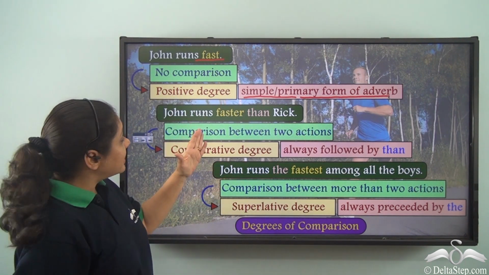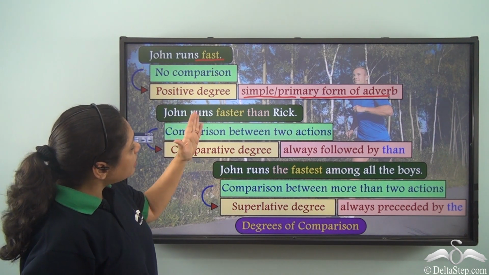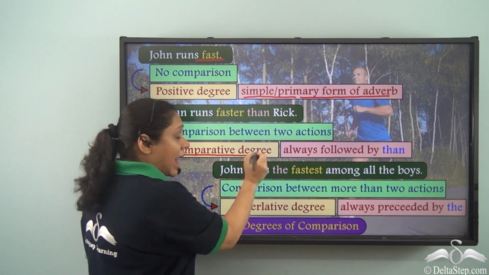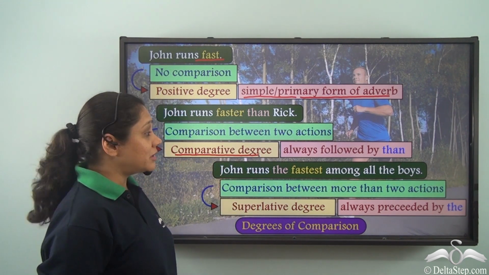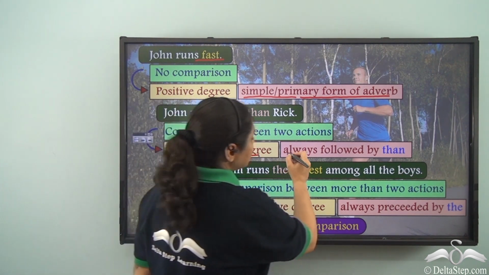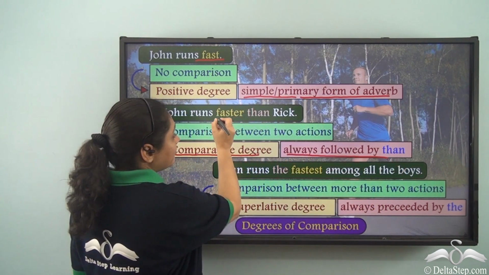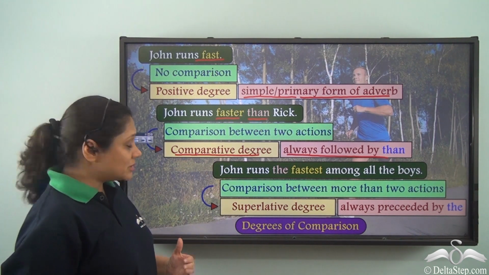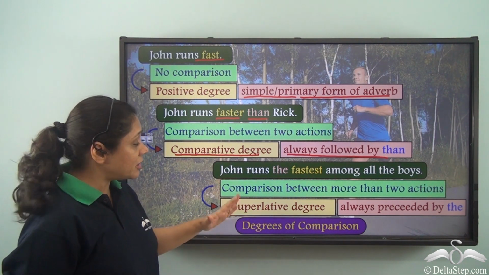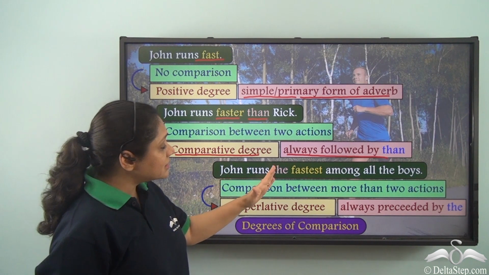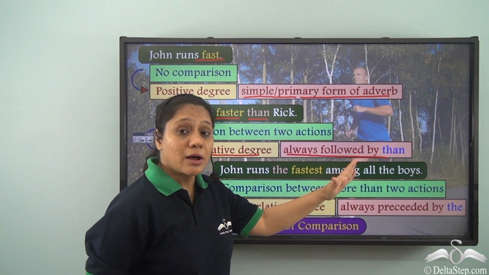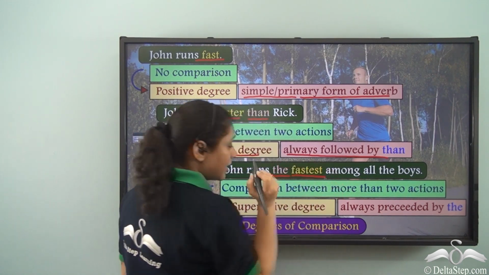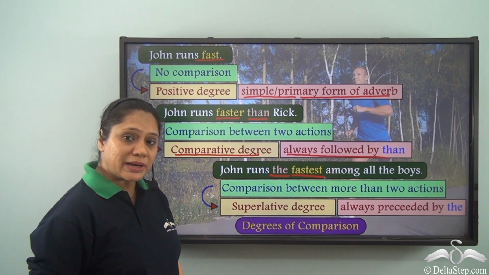In the second case, John runs faster than Rick, the adverb is in the comparative degree, and you will notice that it is always followed by than, faster than. When we are using the superlative degree, for example, John runs the fastest among all the boys, we use the before the adverb which is in the superlative degree.